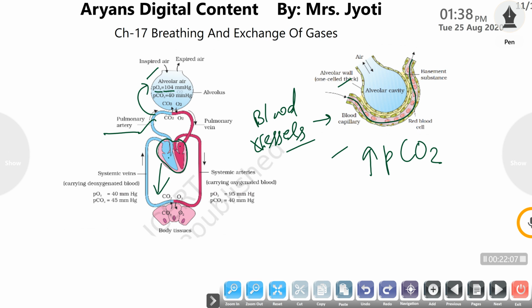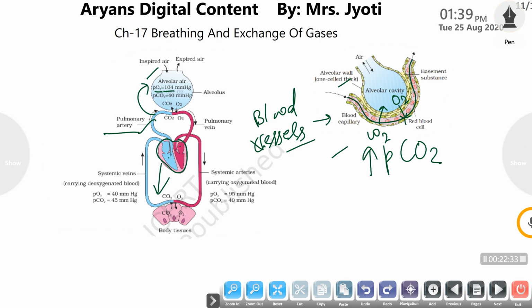So by following the concept of partial pressure, the CO2 present in the blood passes to the lungs alveoli, and the oxygen from the lungs alveoli passes to the blood capillaries by following the concept of partial pressure through the semi permeable membrane, a thin walled semi permeable membrane.